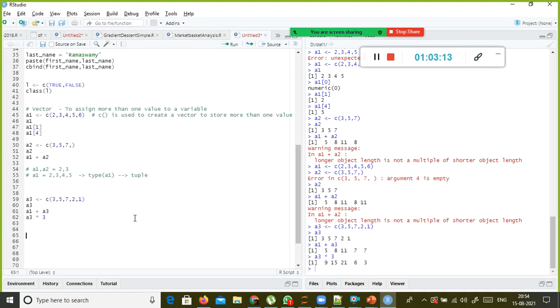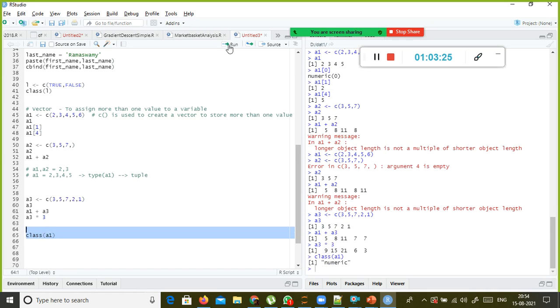And the next one is, here let us check the data type of the vector a1. Let us see what data type I am going to get. It says still numeric, right? So how do I check whether it is a vector or not? There is a function called is.vector. It checks whether it is a variable or a vector.